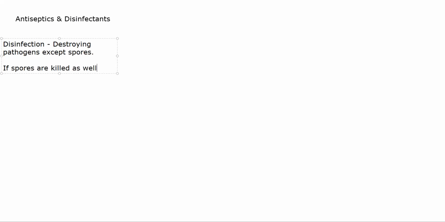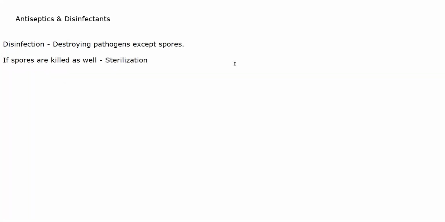So if I go by specific terminology, disinfection is destroying pathogens. The main pathogens that we are targeting are bacteria, bacterial spores, viruses and fungi. Disinfection means destroying pathogens except spores. If spores are killed as well, meaning complete pathogen destruction, that will be sterilization.